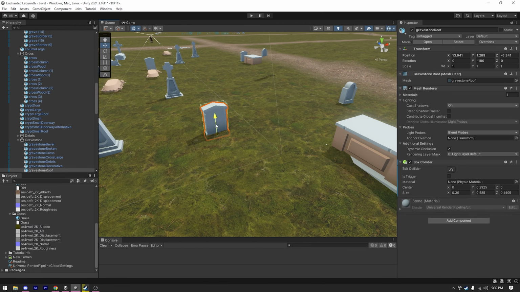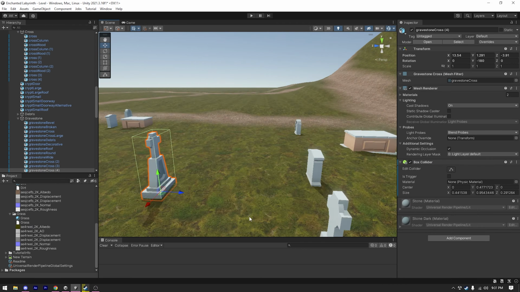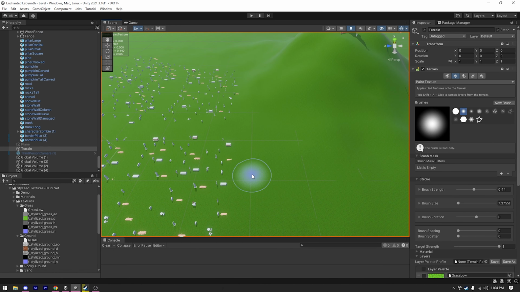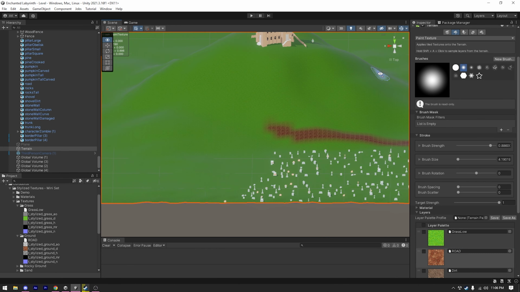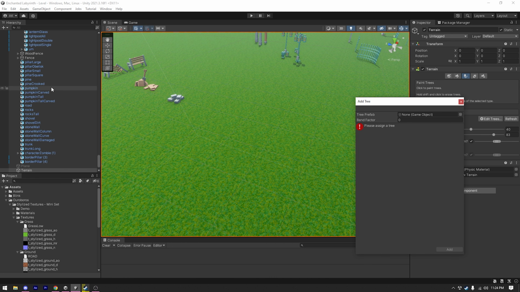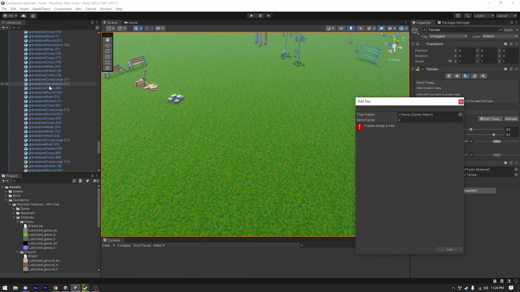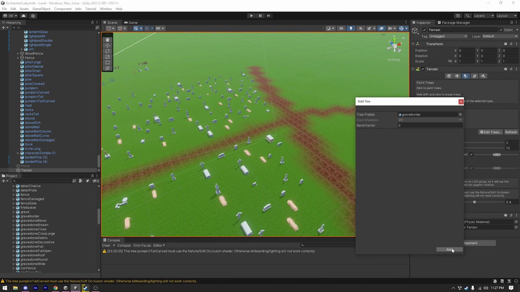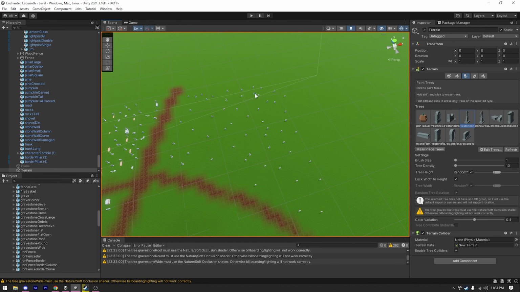On day 4, I placed more gravestones throughout the level and fixed their rotation and all that. Then I changed the textures. Right now I'm painting the roads. After that, suddenly something clicked in my mind. I can just use the terrain tree placement tool to place the gravestones. So for that, I quickly added every prefab to my tree slot and started placing them.